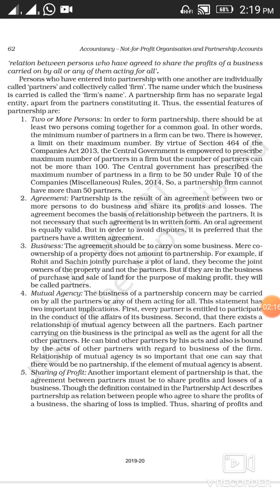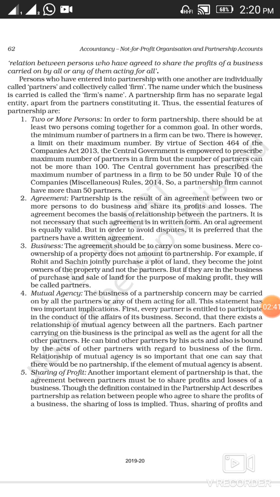There are some characteristics of the partnership form of business. One, two or more persons. In order to form a partnership form of business, at least two individuals are required. The intention should be the same. The purpose for doing that business should be the same.